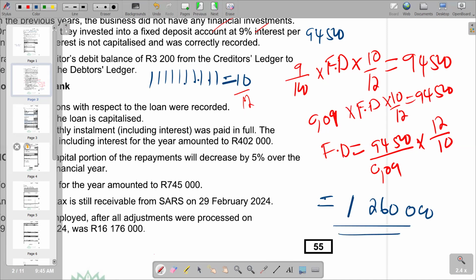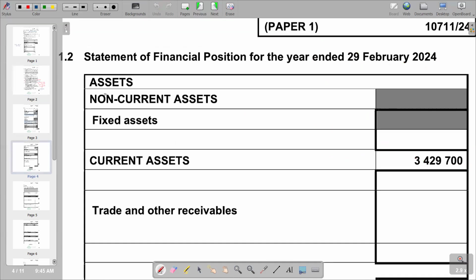So we come to our answer section. We are going to say fixed deposit. Then we summarize the calculation that we made here.